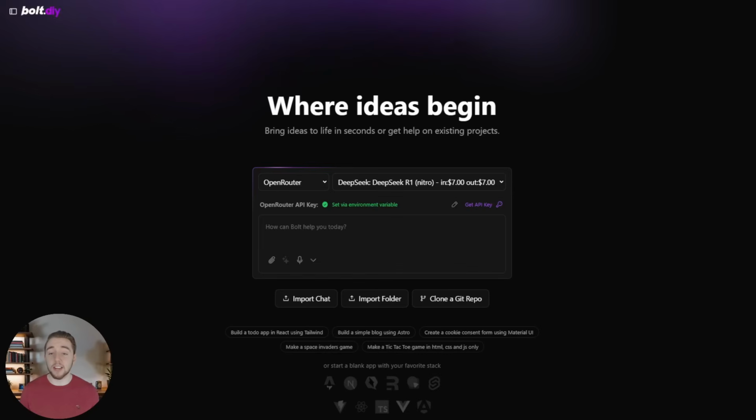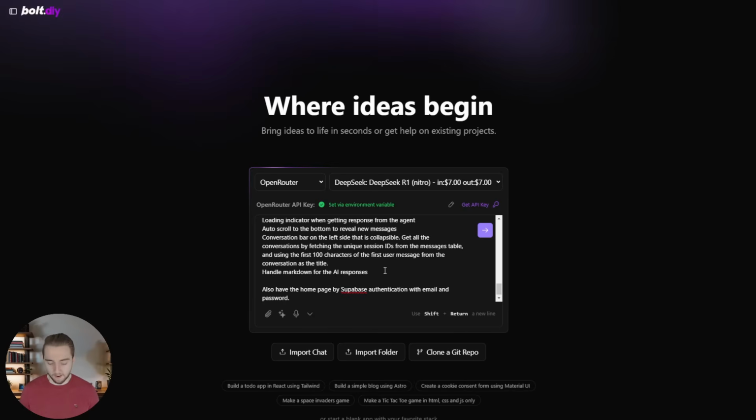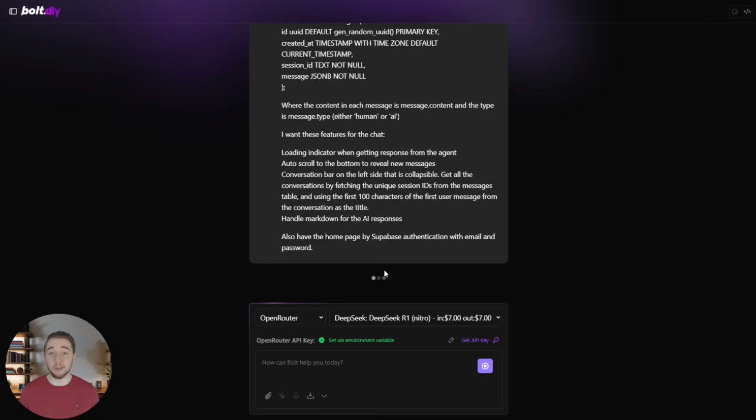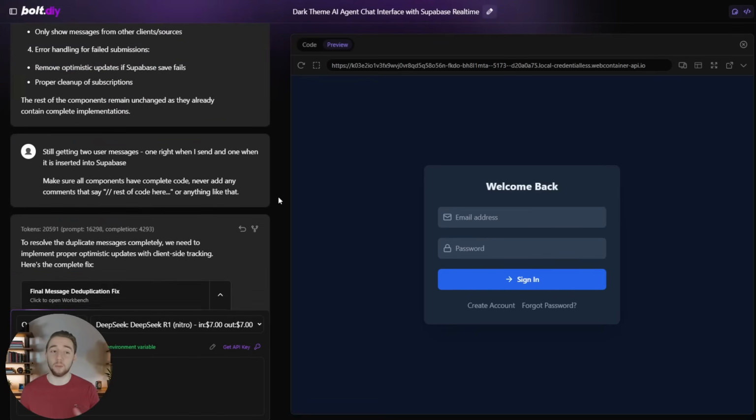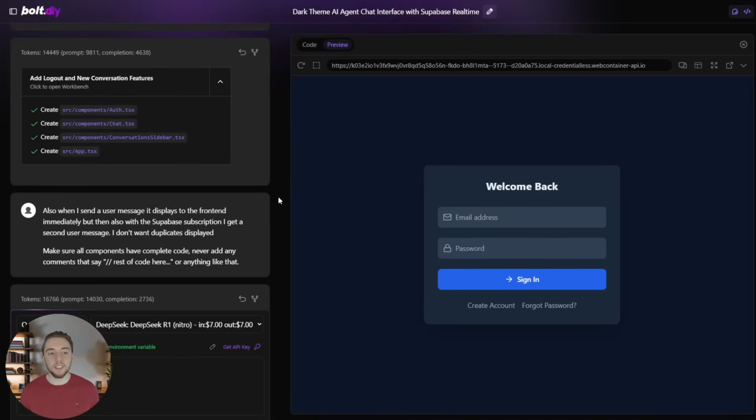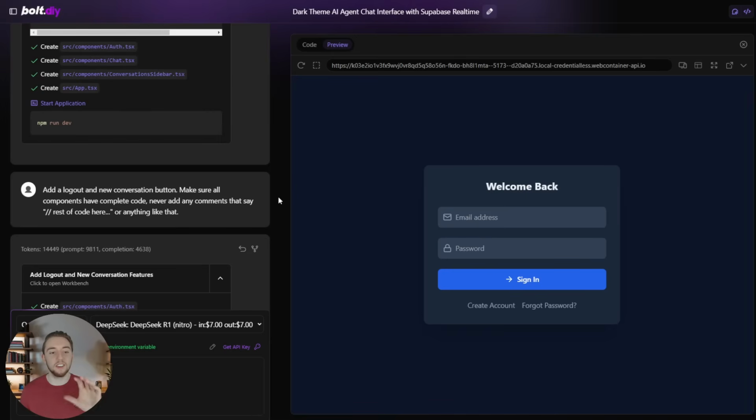All right, blank slate. Back over to DeepSeek R1 through OpenRouter. Let's paste in the prompt and let's give it a rip just like we did with o3-mini. So you know the drill. I'm going to pause and come back once we have our app. Okay, so it took a lot longer with R1 than it did o3-mini. That speed difference is definitely exaggerated with a more complex app, but I am very impressed with what R1 put out here. So it actually did pretty good even with just a single shot.